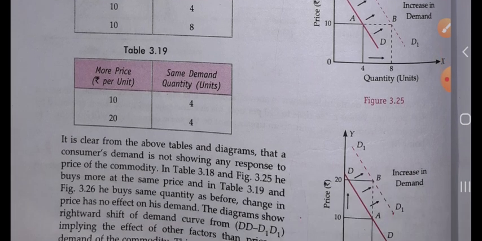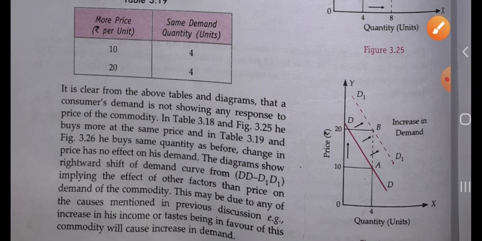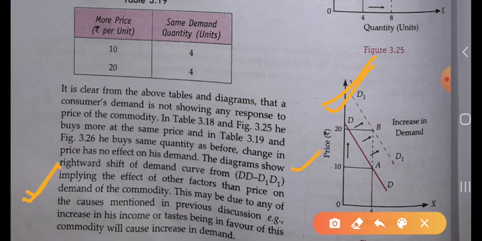So we can't say that the consumer demand totally depends upon the price of the commodity. There are also some other factors on the basis of which the demand of any consumer is influenced. Okay, so the diagram shows a rightward shift of the demand curve from DD to D1, implying the effect of other factors than the price of the commodity. So in summary we can say that price alone does not affect the demand of the commodity. There are also some factors which affect the demand of the commodity.